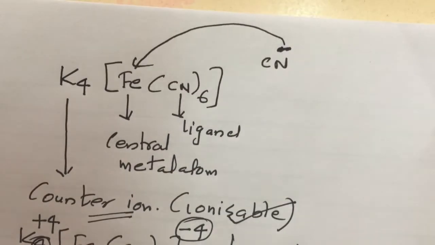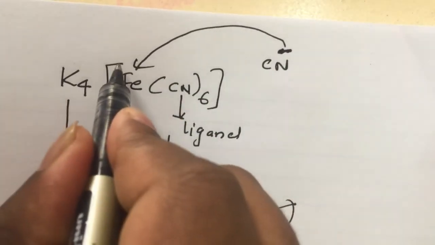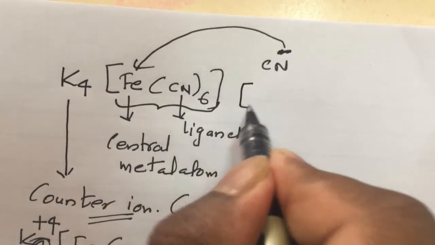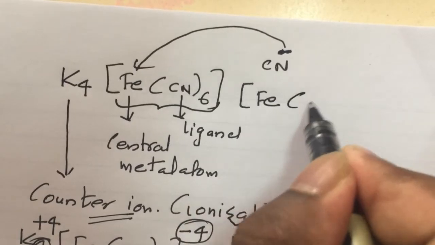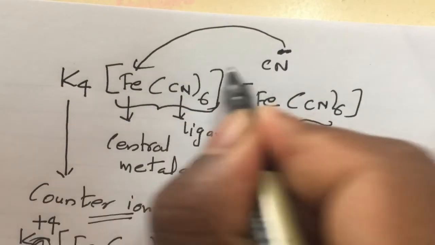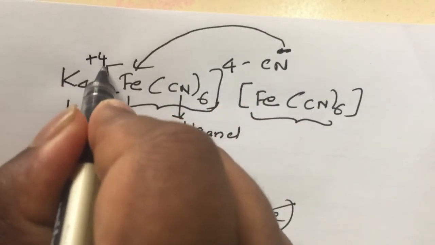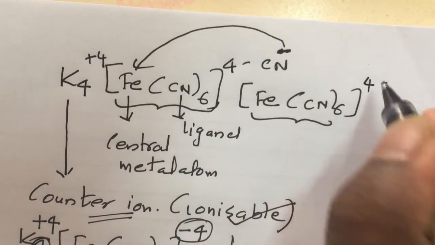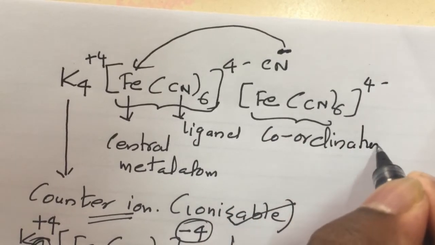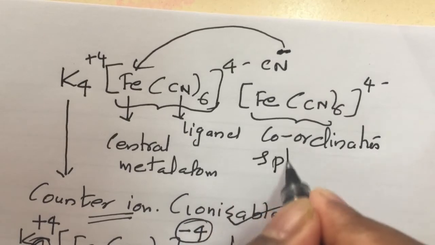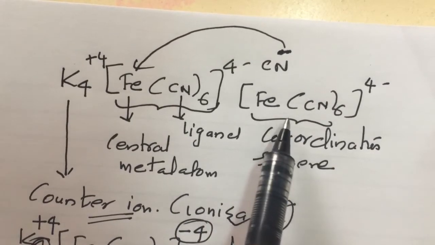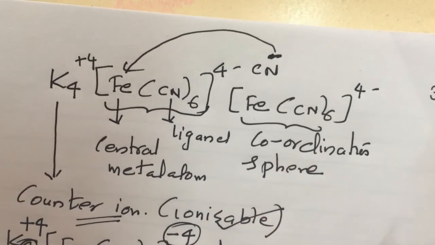Then this [Fe(CN)6], the box, with charge 4 minus, here plus 4. This part is called coordination sphere. These are some terms used in coordination chemistry. Coordination sphere includes the metal atom and ligand.